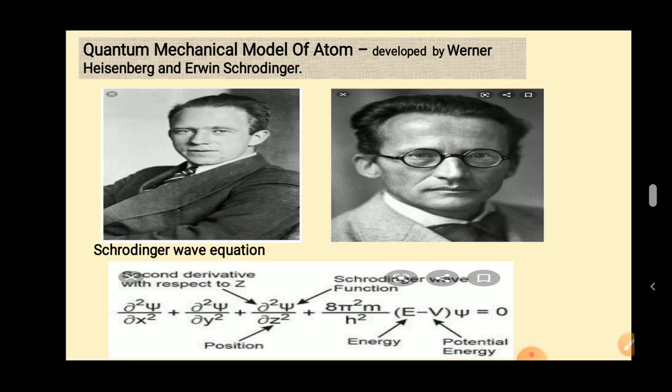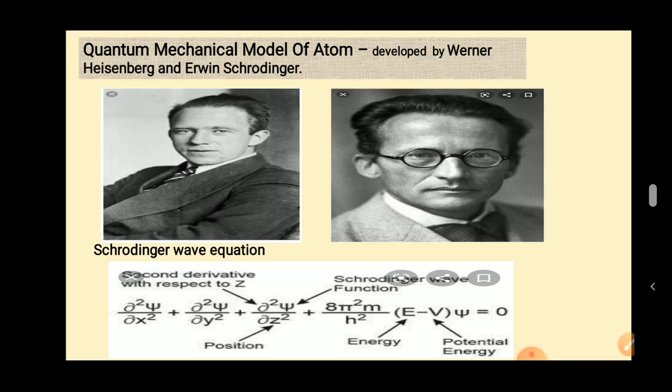Okay, now Schrödinger gave an equation. This quantum mechanics is also called the wave mechanical model of atom. Now, quantum means very small particles. This model shows that electron is a matter wave.